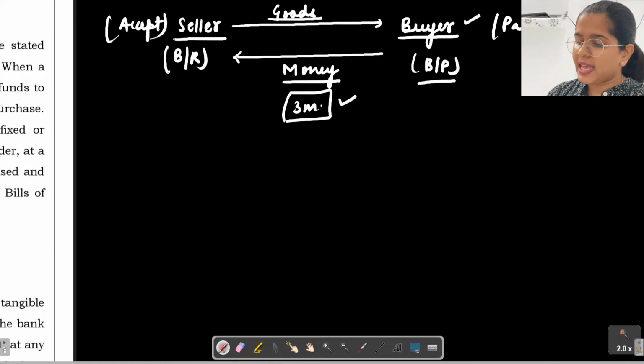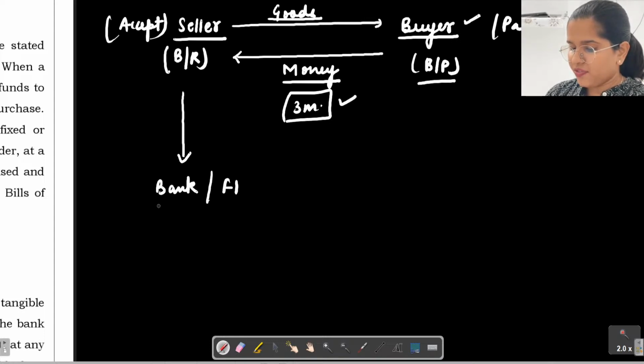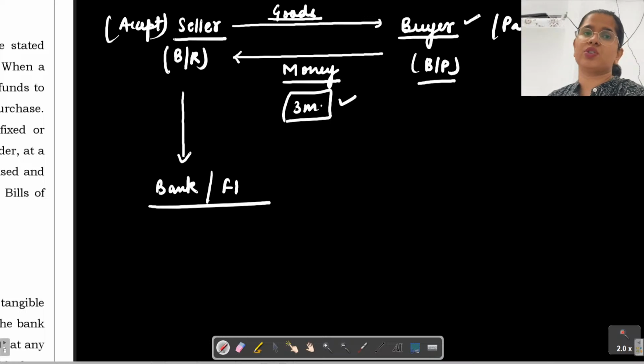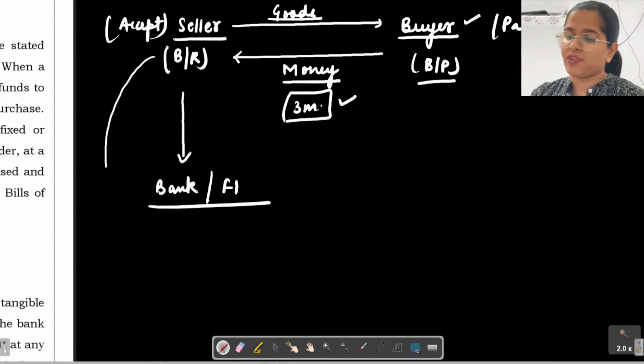So what will the seller do? The seller will go to the bank or any other financial institution and say, please buy this particular bill from me.